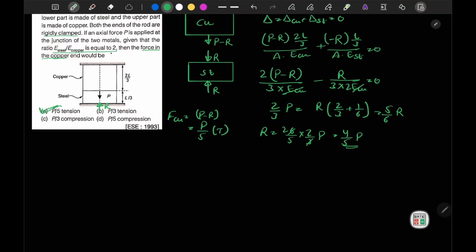Now we will move to the next question. In this question it is mentioned that ABCD is a rigid beam, hinged at point D and supported by two springs A and B as shown in the figure. The beam carries a vertical load P at point C. The stiffness of spring A is 2K and spring at B is K.